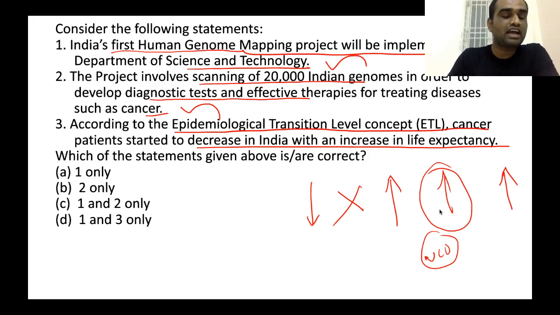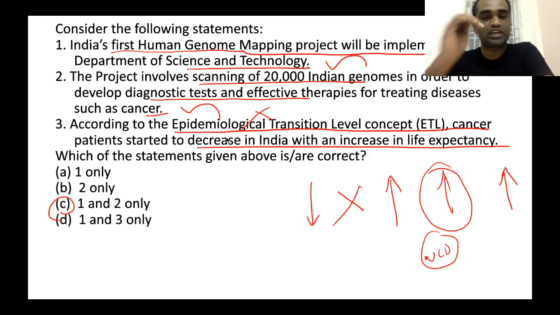So now, what is the answer for this particular question? The answer is C, 1 and 2 only. Because the third statement is wrong: even though our life expectancy is increasing throughout, the cancer rate is also increasing in India. Clear?